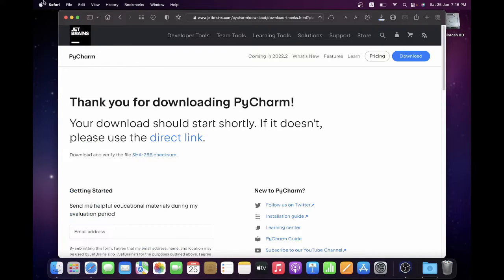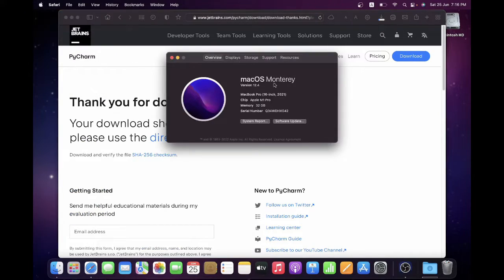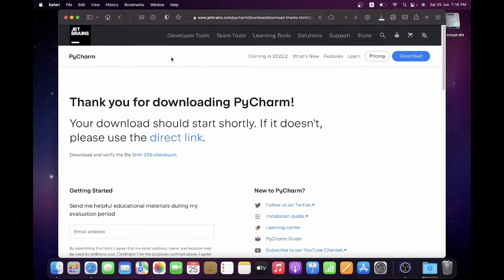To find out which chip you have, you click on About This Mac. Here, if it says Apple and then anything, you have an Apple Silicon. If it does not, then you have an Intel. So I'm just gonna close this, and now we wait for PyCharm to download.